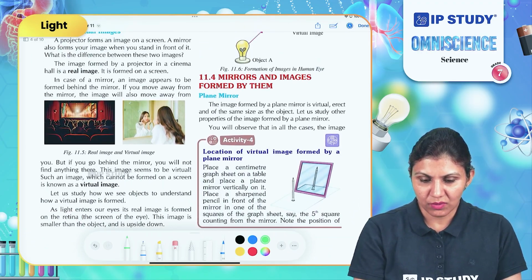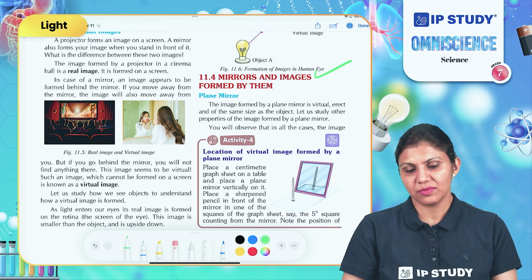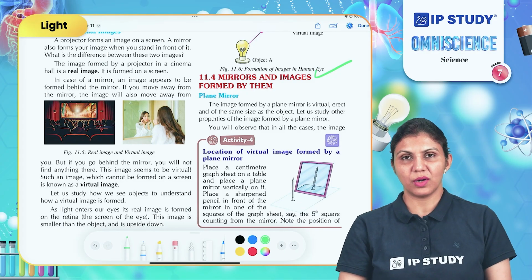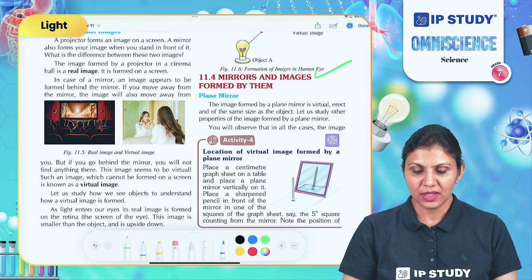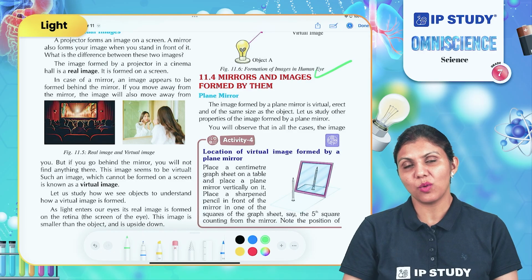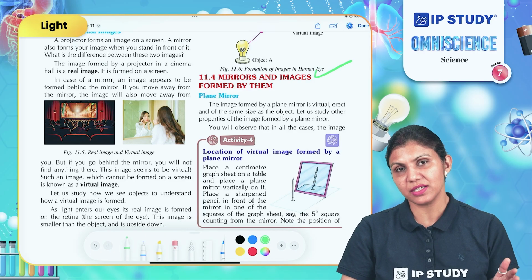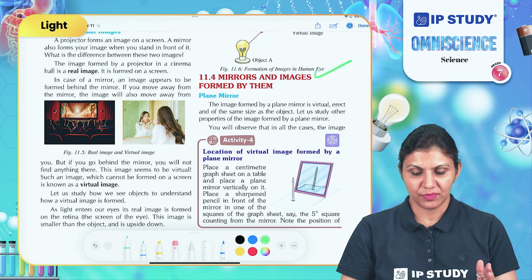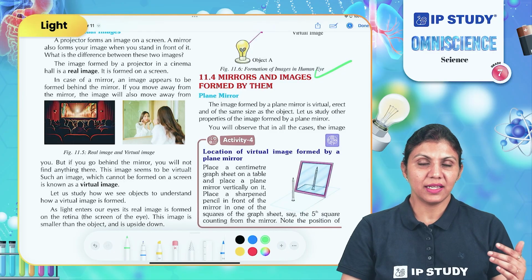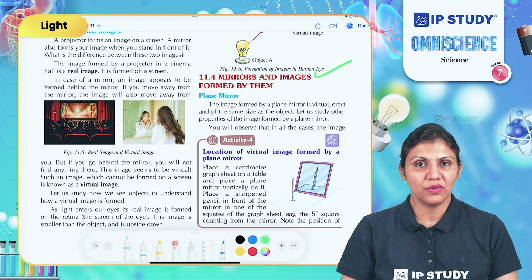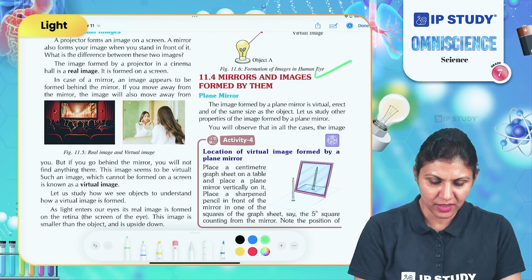So, mirrors and images formed by them. What are mirrors? Mirrors are polished surfaces, and how are images formed there, and what are the characteristics of images which are formed in a mirror? First of all, you need to understand that there are different types of mirrors. What are these different types of mirrors?